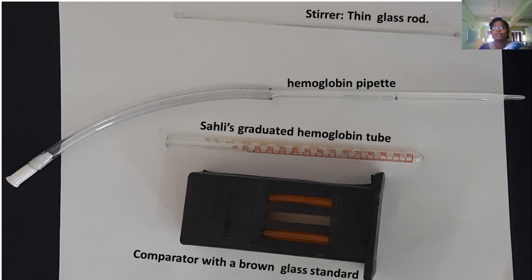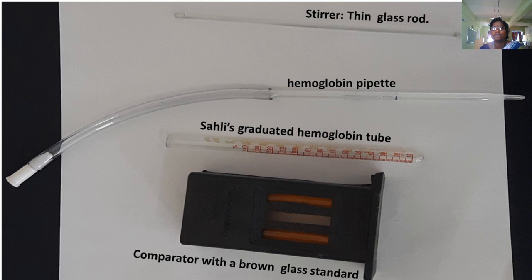Both sides, color is there. In the middle of that we keep the hemoglobin tube. After waiting for 10 minutes, we place it in the comparator. Then the hemoglobin amount is read in natural light or fluorescent tube light. This is about hemoglobin estimation.